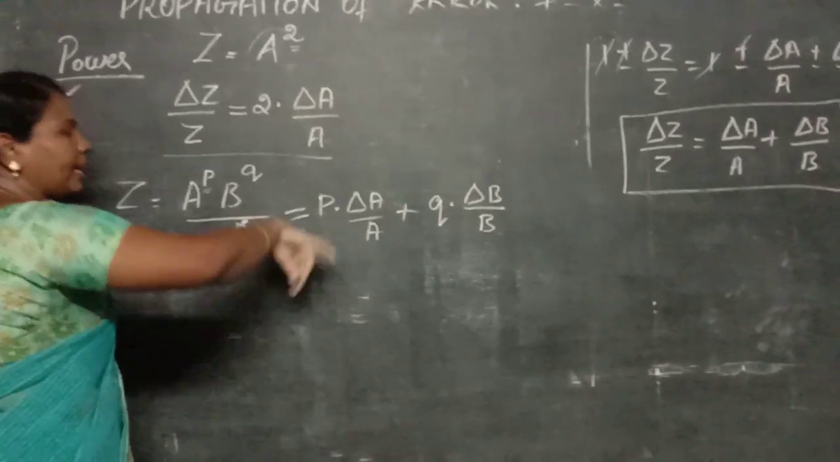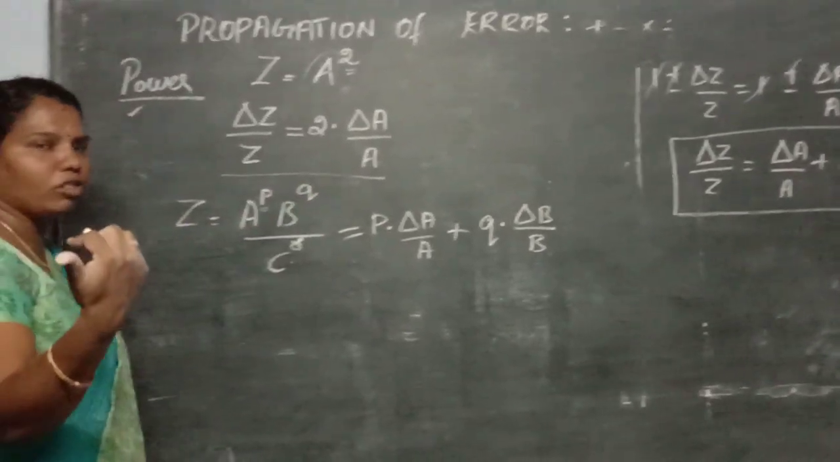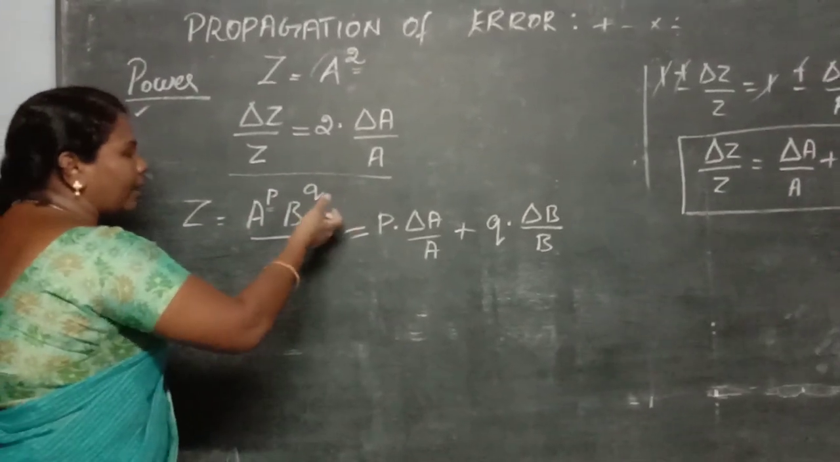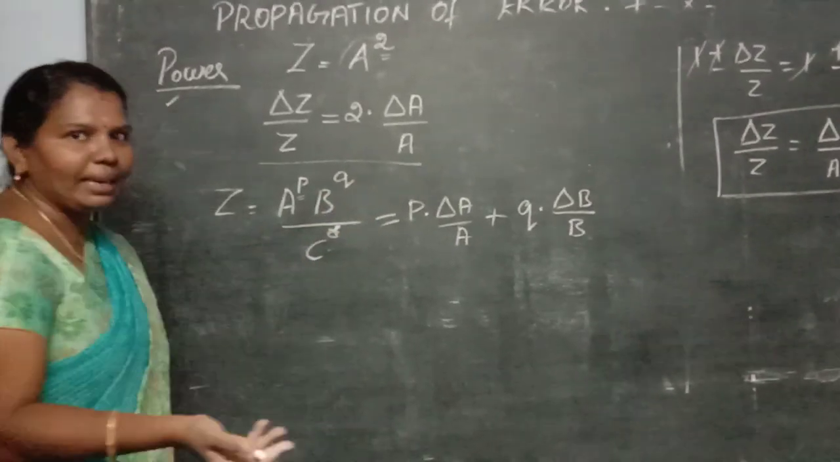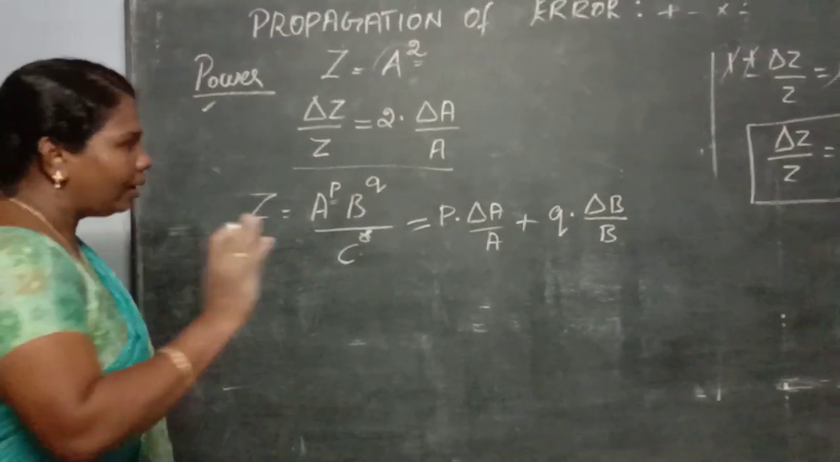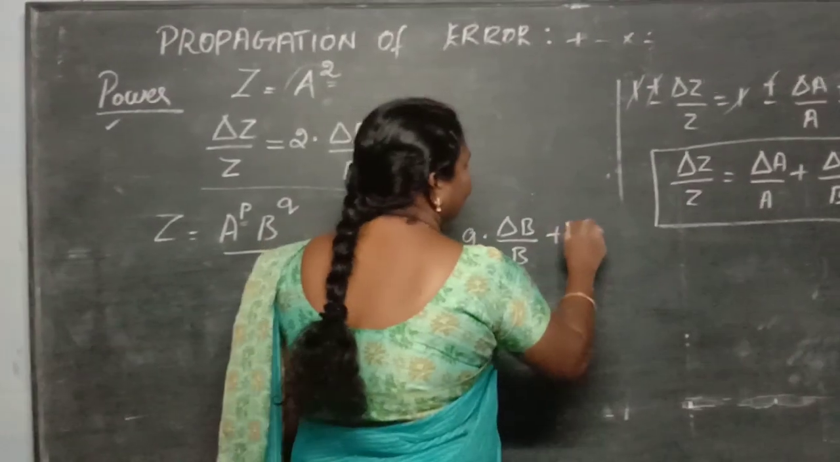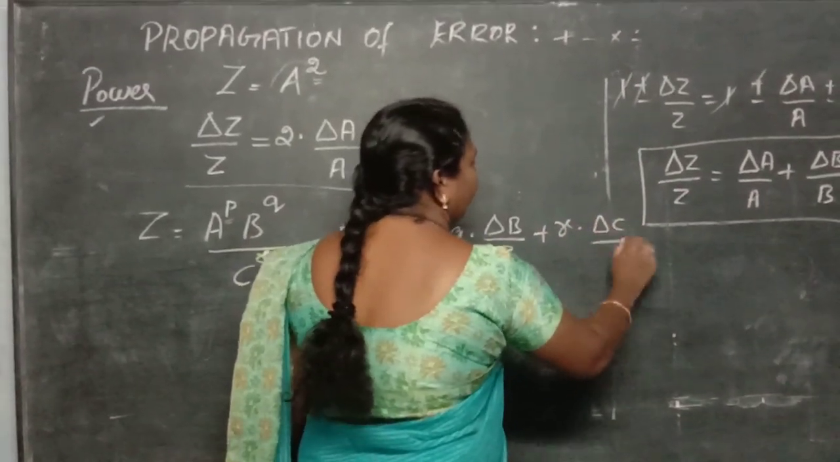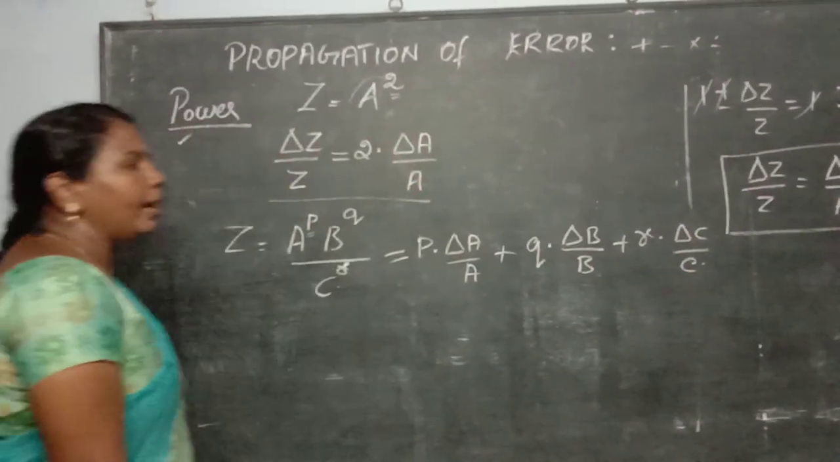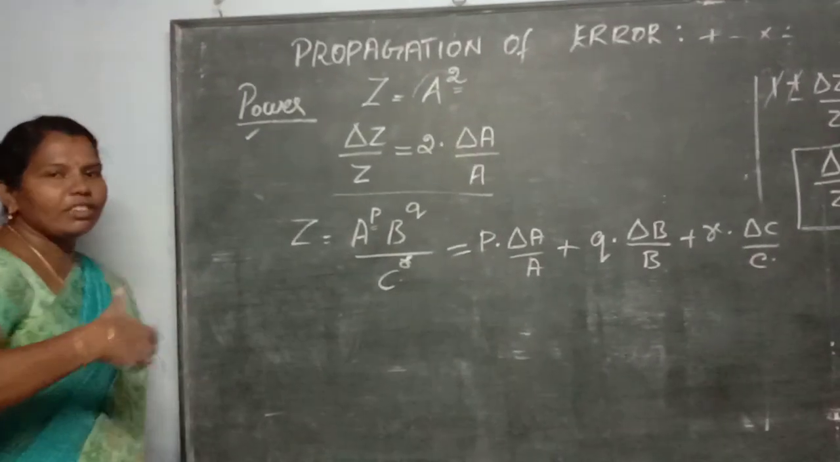If you are taking it in the numerator, will the power change to minus? No, there is no change in the power. Just write it in the term of plus R into delta C divided by C. So this is the rule. It should be followed in the combinations of the error.